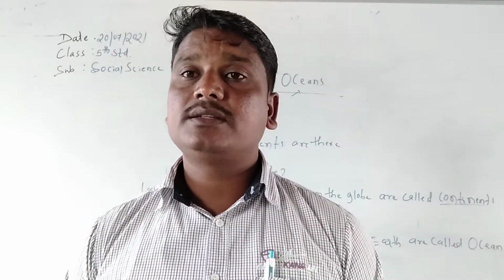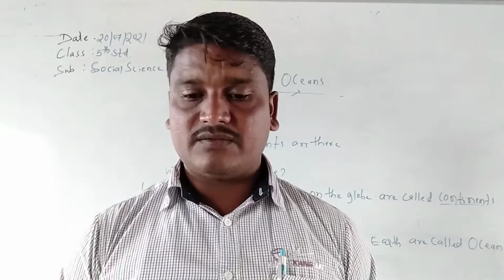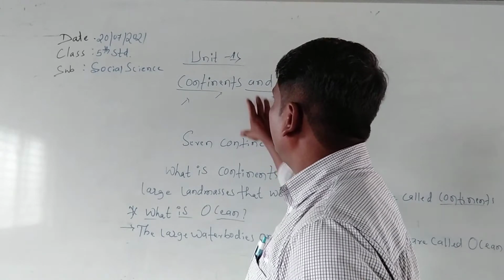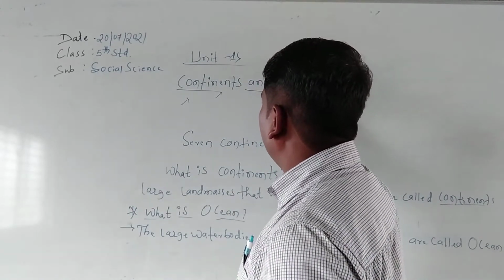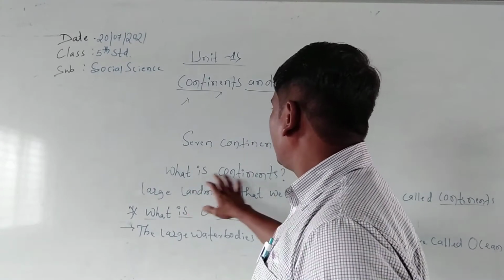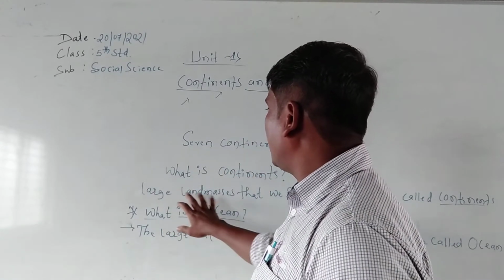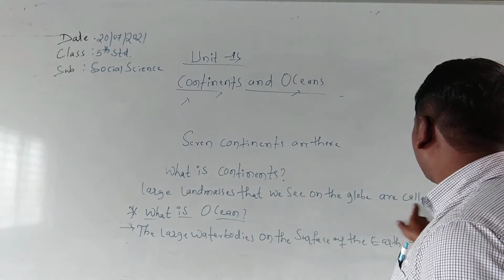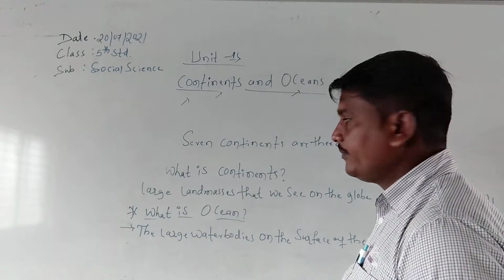How many continents are there in the world? The 7 continents. You already know about the continents and the oceans. Already I told you the 7 continents are there. And what is a continent? The large land masses that we see on the globe are called continents.